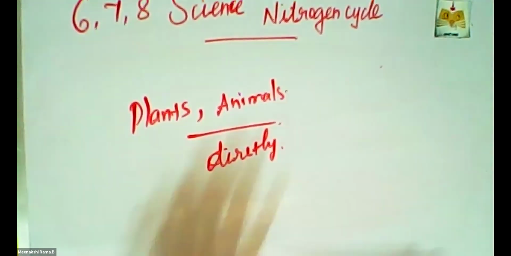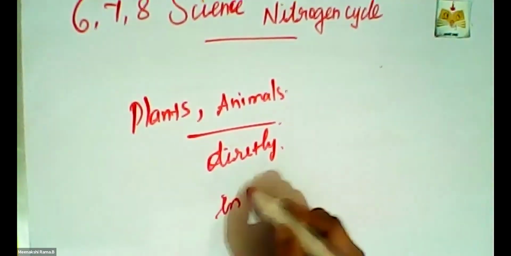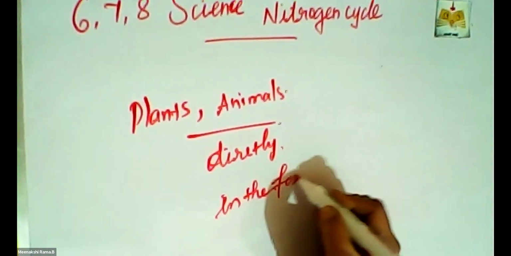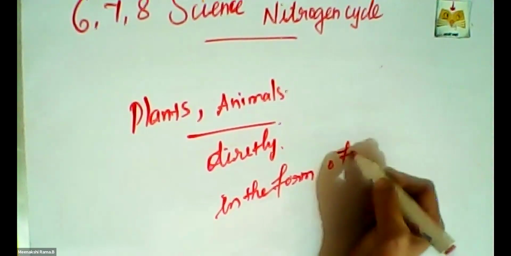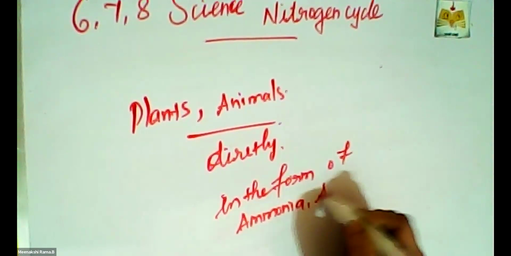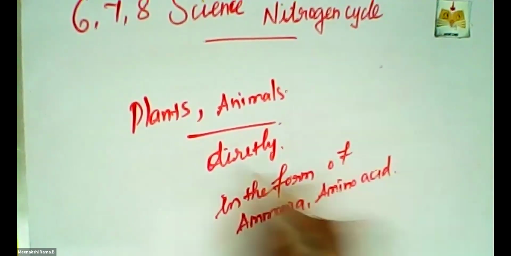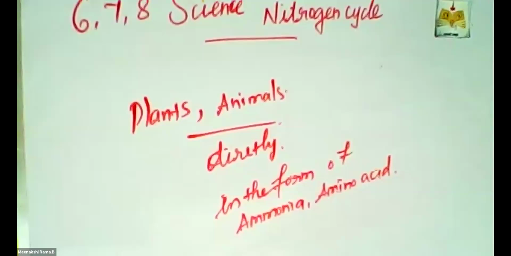They can't use the direct nitrogen from the atmosphere; they can use it in the form of ammonia and then amino acids. So, in this form, plants and animals use the nitrogen.